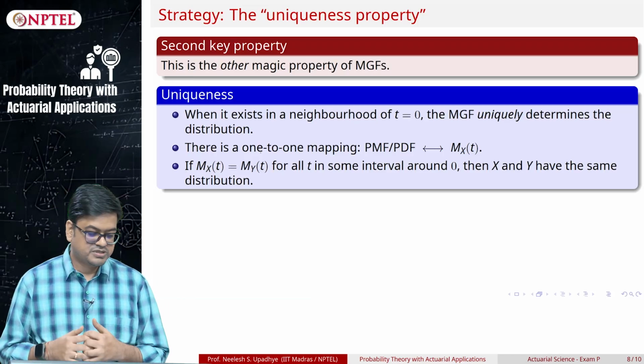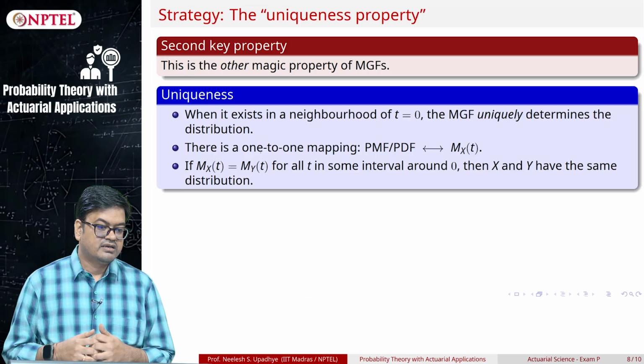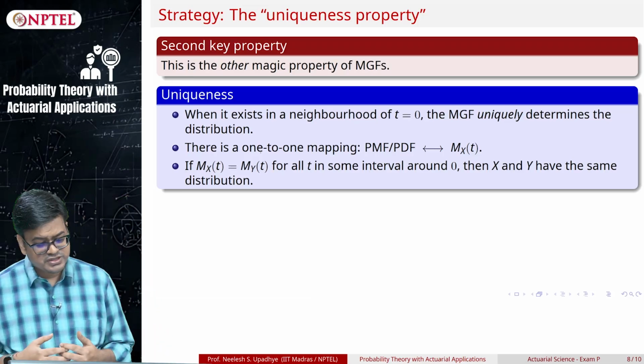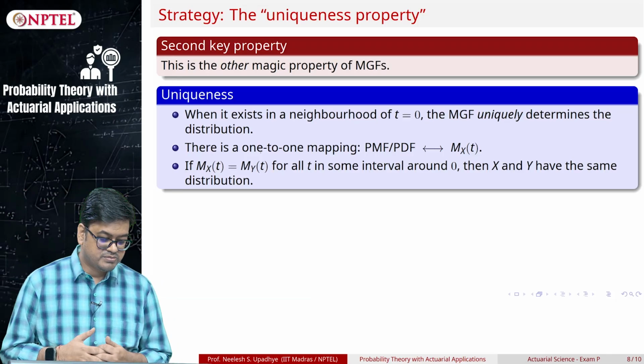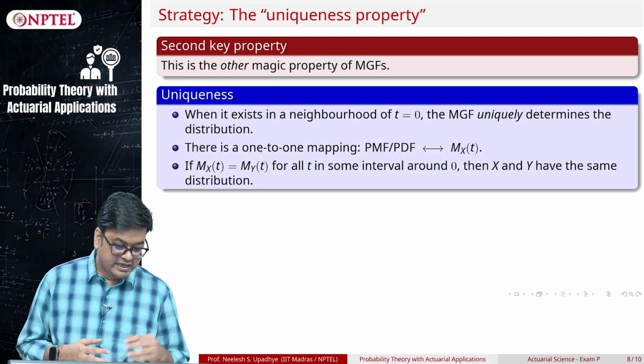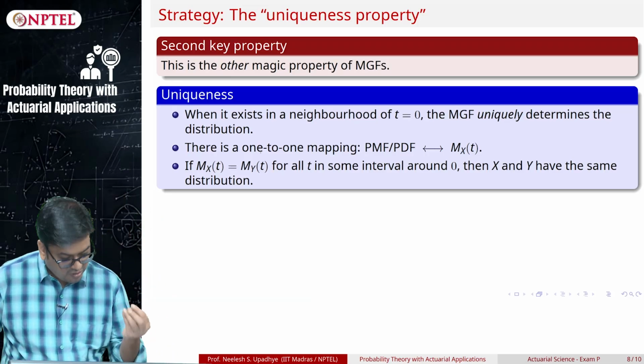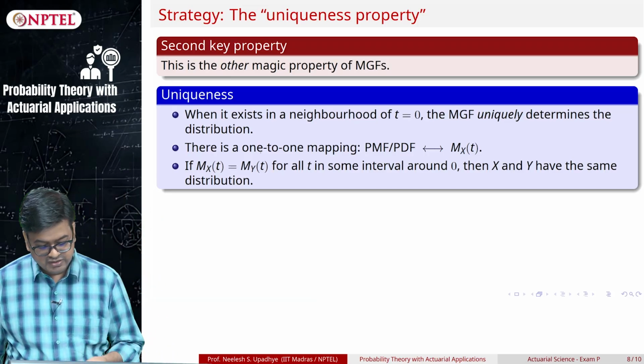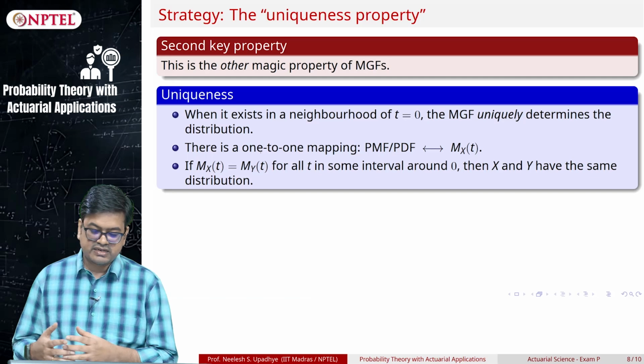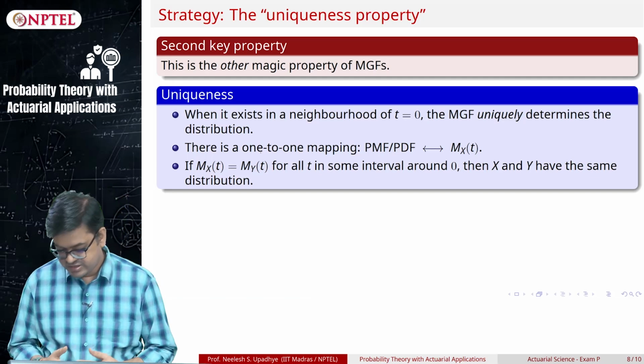Let us assume this property and use this property in all our problems. So whenever I say M_X(t) is equal to M_Y(t) for all t in some interval around 0, then X and Y will have the same distribution.